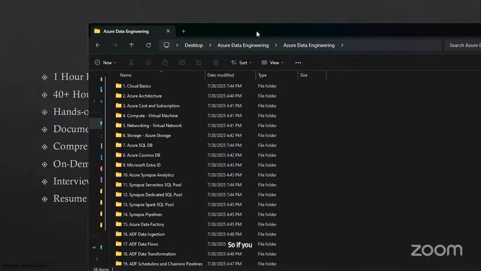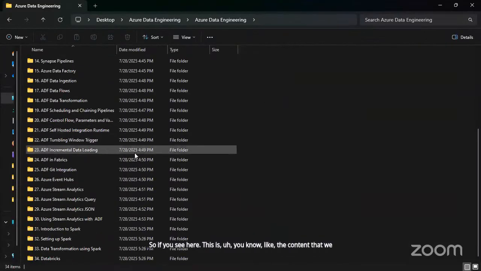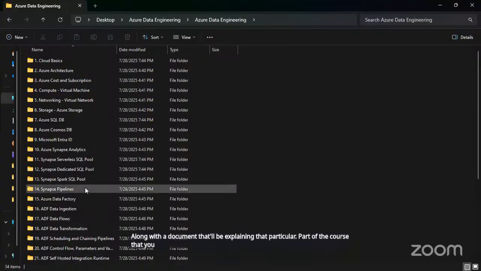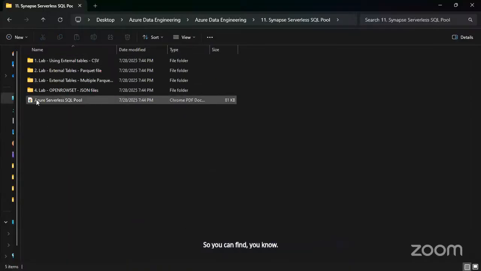So if you see here, this is the content that we have. There'll be more added for Databricks. So topic-wise, we'll be giving you a certain set of labs that you're going to perform, along with a document that will be explaining that particular part of the course, right? For example, let's go to serverless SQL pool. So you can find 4 labs associated with serverless SQL pool.